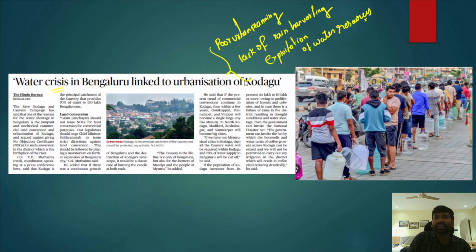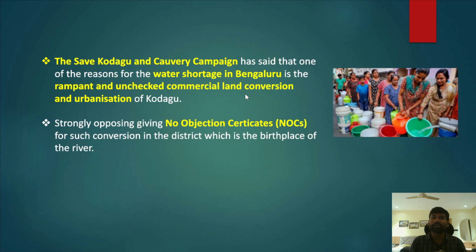All these challenges have led to a large-scale water crisis in Bengaluru. So Bengaluru has been facing one of its worst water crises. However, experts have been associating the Bengaluru water crisis with the urbanization in Kodagu. Why? We will understand this in a detailed manner.